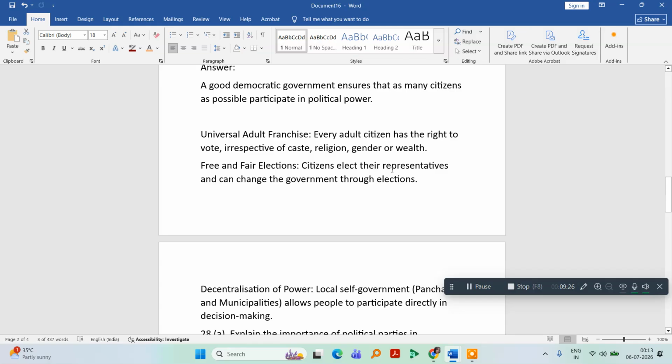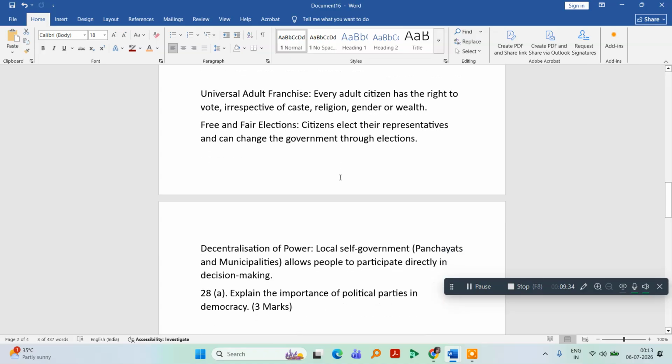All the citizens can choose their leaders or representatives, and they have the liberty to change the government through elections only. And then comes decentralization of power. The local self government, the panchayats or municipalities, allow the people to participate directly in decision making.